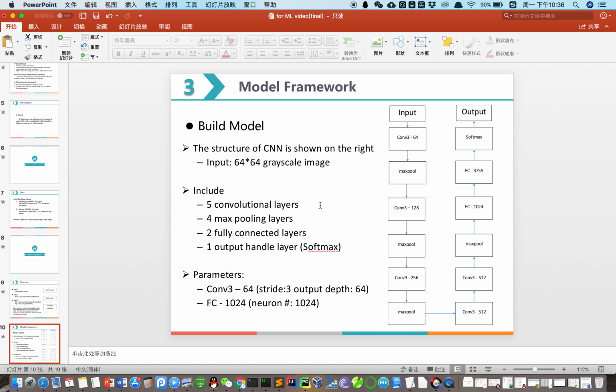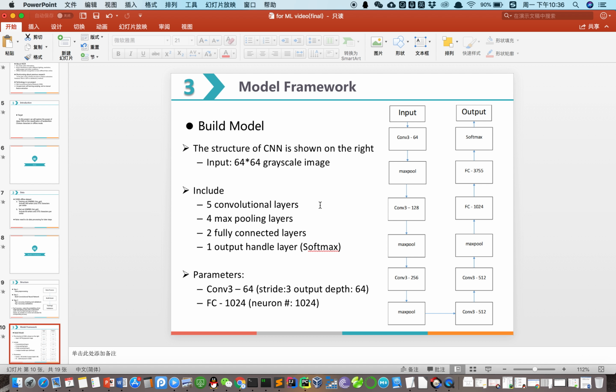Then we use fully connected layers. The function of this layer is similar to classification. As we have mapped the input data into feature maps through the last two layers, the convolution layer and max-pooling layer, using the fully connected layer will help the model do the classification work.